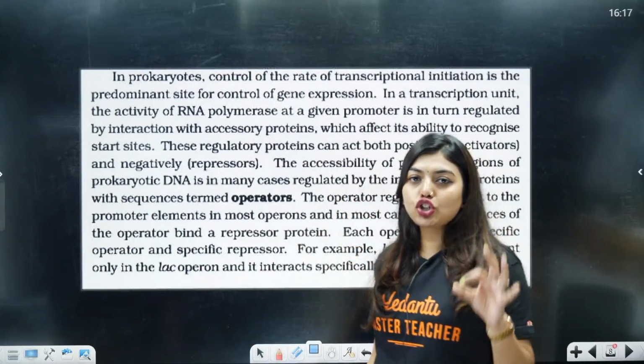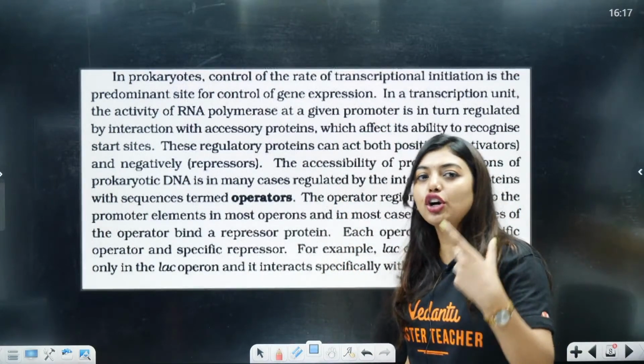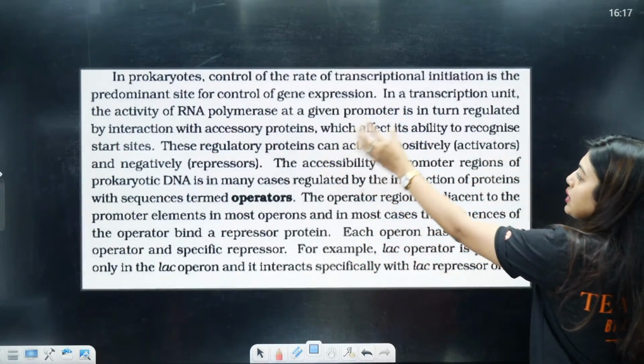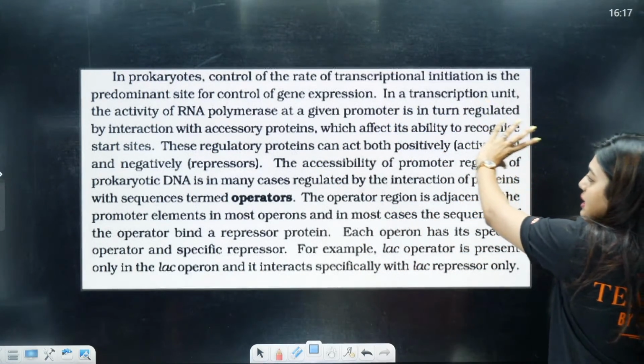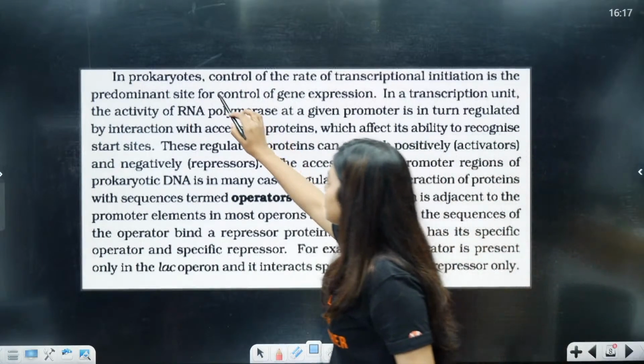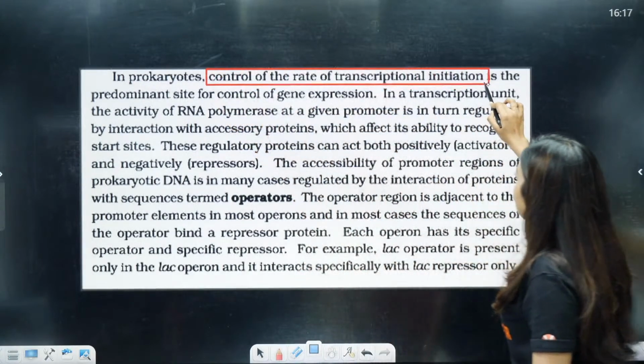So here we are talking about who? We are talking about your prokaryotes. In prokaryotes, control of the rate of transcriptional initiation is the predominant site for control of genes. That means transcription is the first ever place.